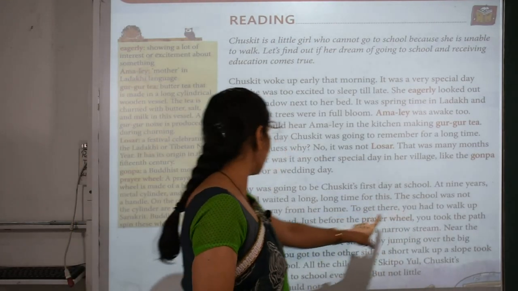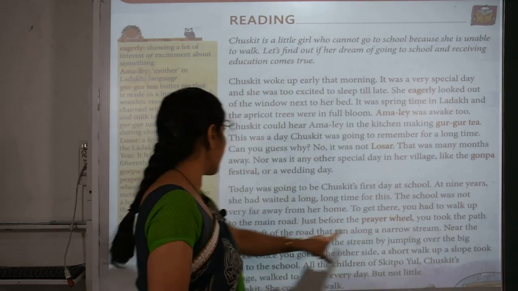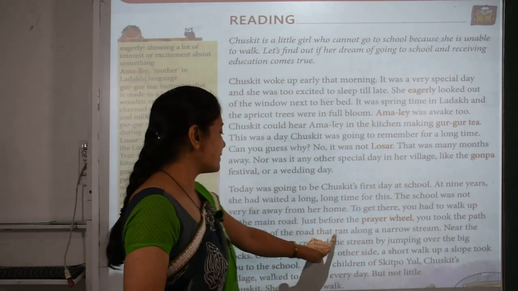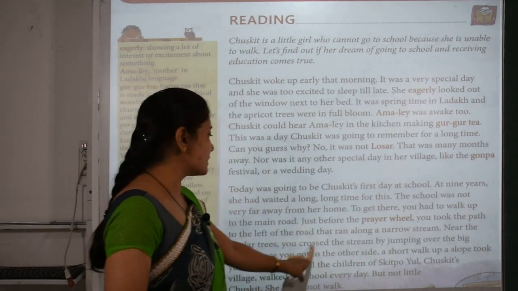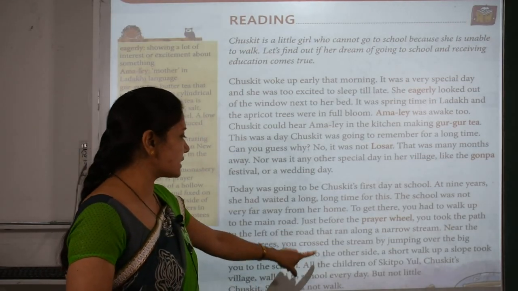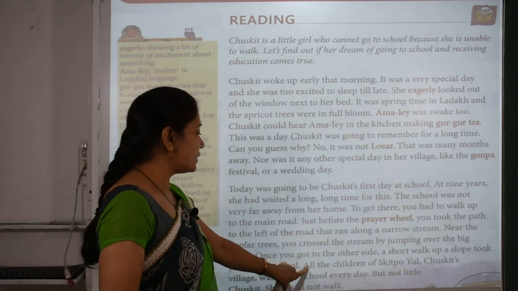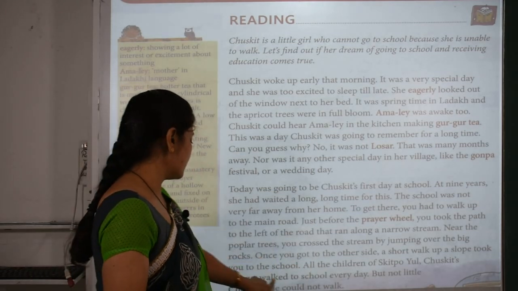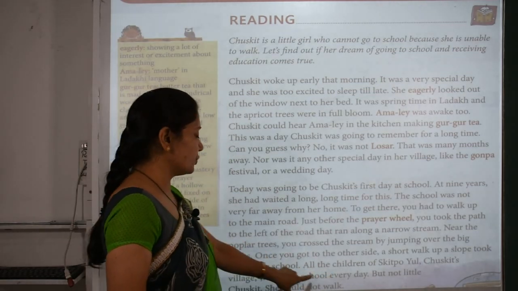To get there you had to walk up to the main road just before the prayer wheel. You took the path to the left of the road that ran along a narrow stream near the poplar trees. You crossed the stream by jumping over the big rocks. Once you got to the other side, a short walk up a slope took you to the school. All the children of Skipto Yul, Chaskit's village, walked to school every day, but not little Chaskit, she could not walk.